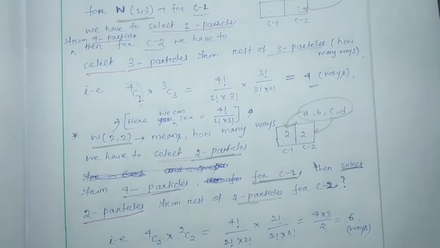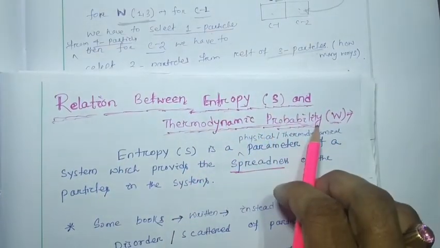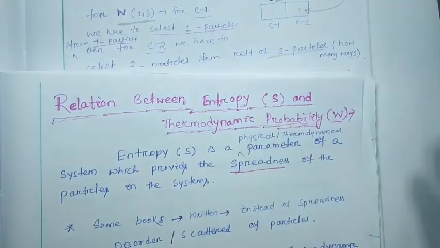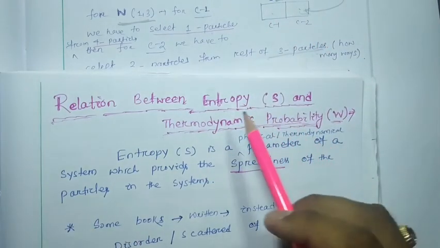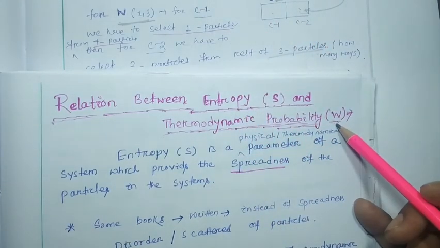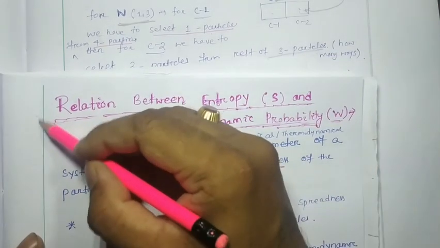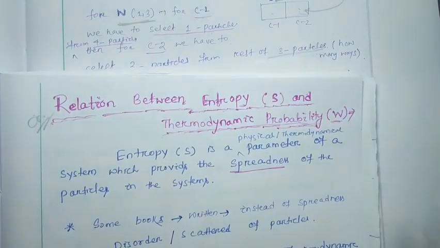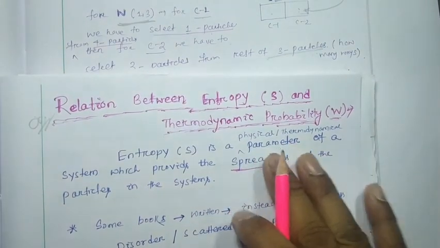And in the next class we are going to discuss the relation between entropy and thermodynamic probability W. That means for a particular macrostate, the number of microstates, whatever we have discussed, what is the relation between the entropy and the thermodynamic probability, that we are going to discuss in our next class, which is very, very important as per your Core 14 paper. Okay, so this topic is most important.